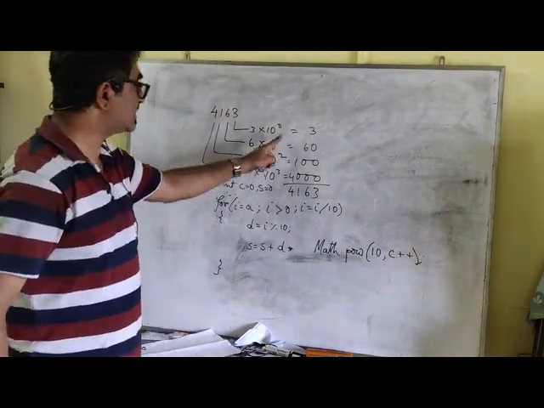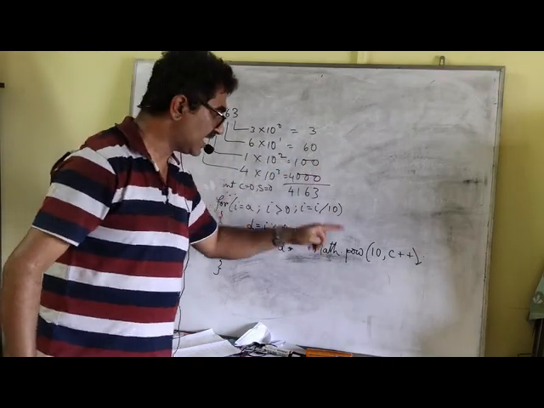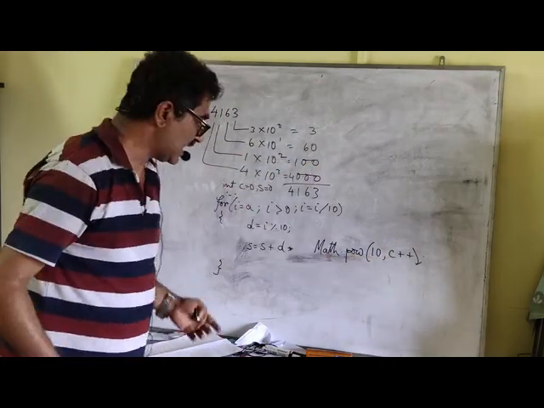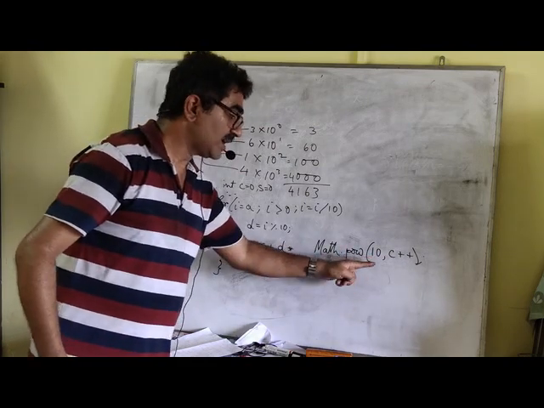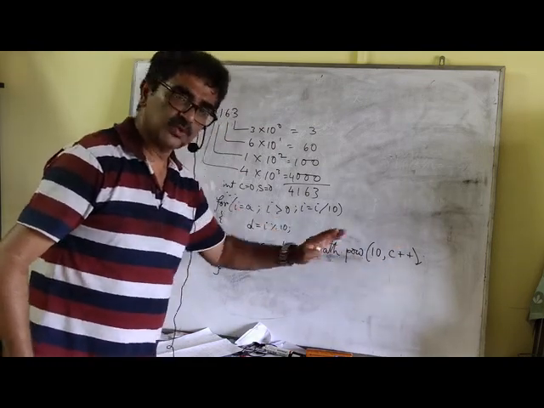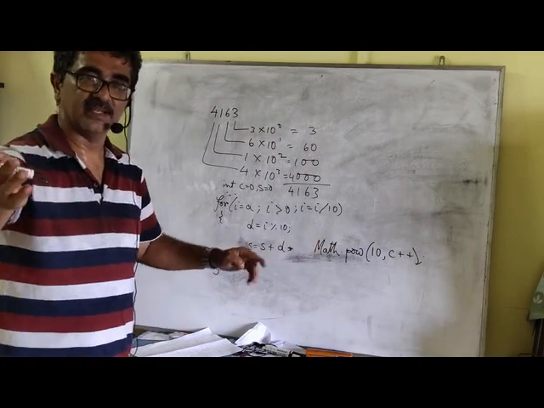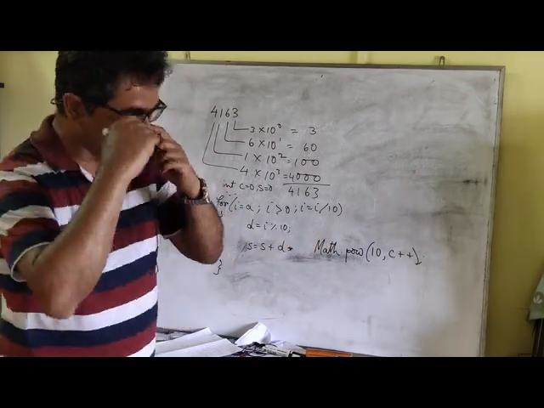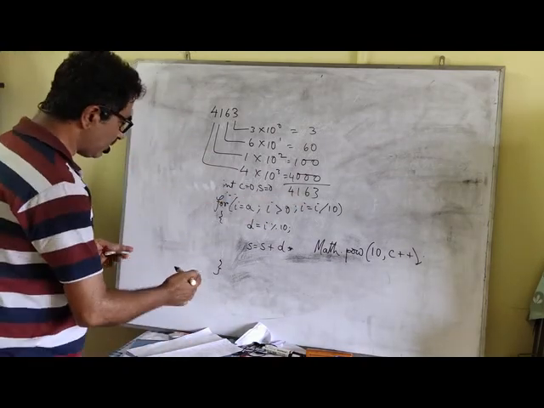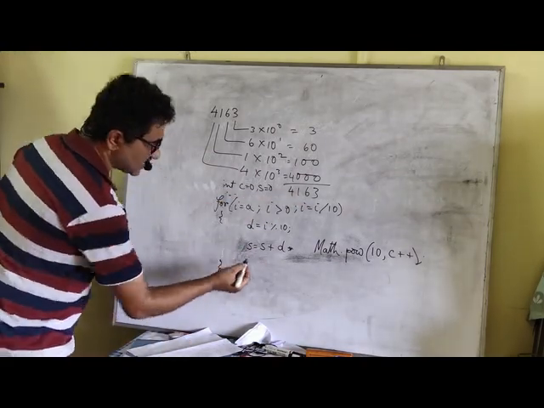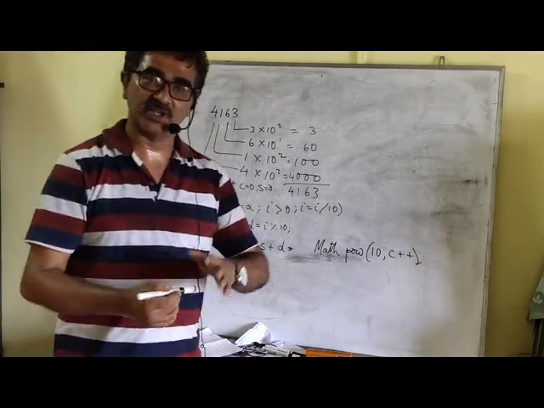So 10 to the power of 1 is 10, and therefore you will get this, and the value of c will become 2. And after that, whatever digit you extract, that digit multiplied by 10 to the power of 2, and the value of c will be 3. So the next digit will be multiplied by 10 to the power of 3, or 1000. Like that it will carry on. And what is happening is, the variable s will get back the number, the original number.